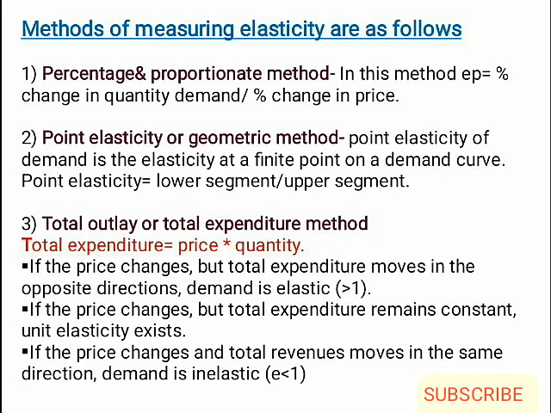Third one is total expenditure method. Here ED is equal to P into Q, that is price into quantity. Under the expenditure method, when the price and the expenditure move in the opposite direction, then the demand is said to be elastic, E greater than 1. Whereas if the price and the expenditure move in the same direction, then the demand is inelastic, E less than 1. When the price and the expenditure remain constant, it is unitary.